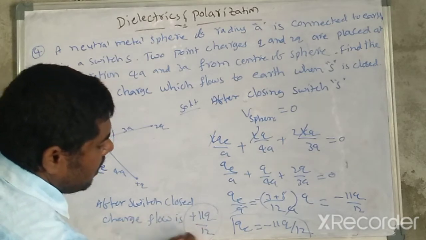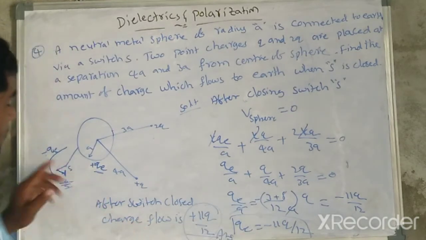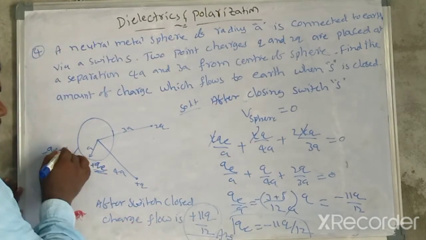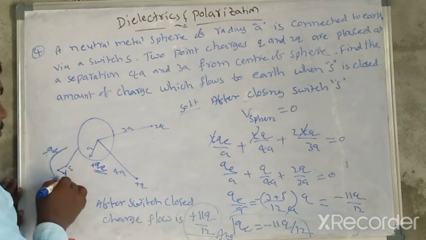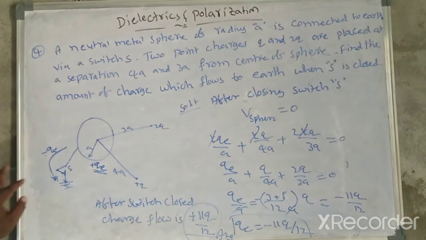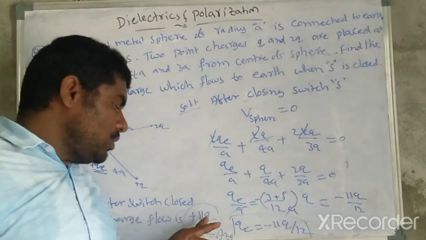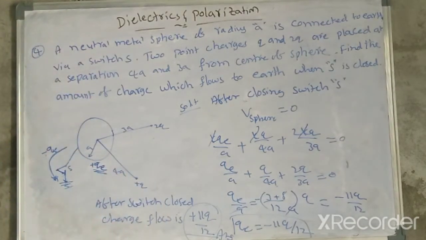Now this is the answer to the question, not minus 11. Minus 11 is nothing but this value, but this charge is flowing through the ground through the switch, so minus Q. So that's why 11 Q by 12, plus 11 Q by 12.